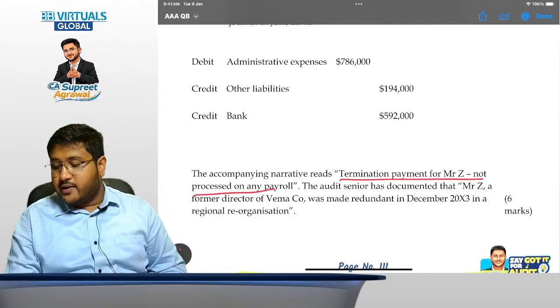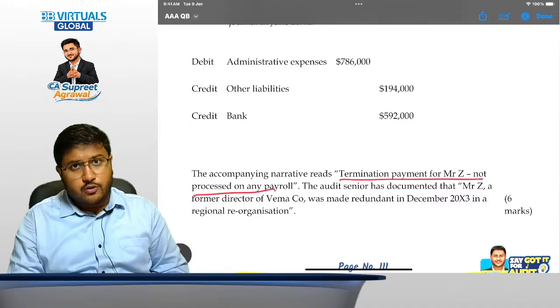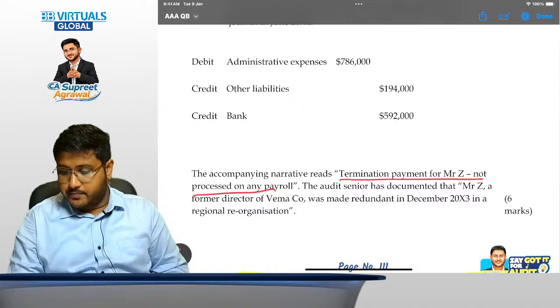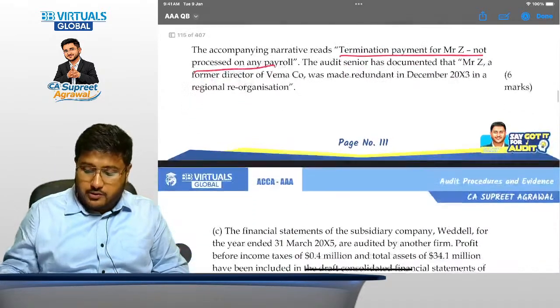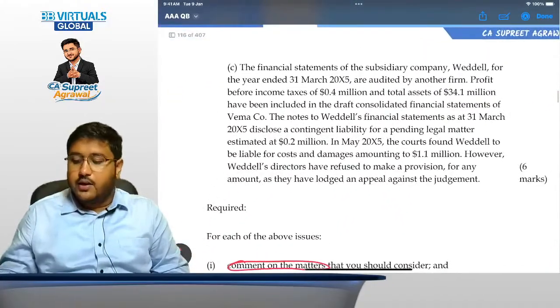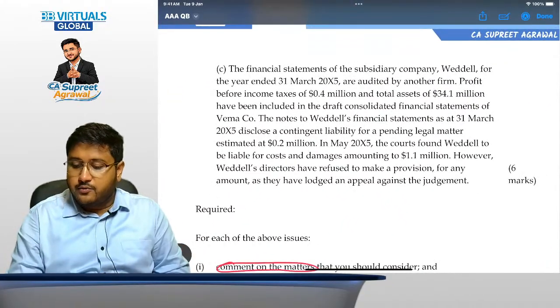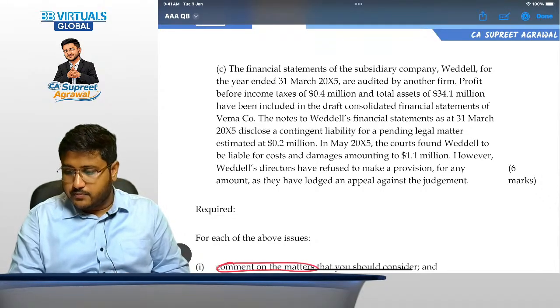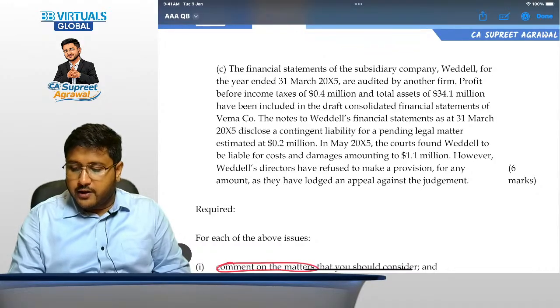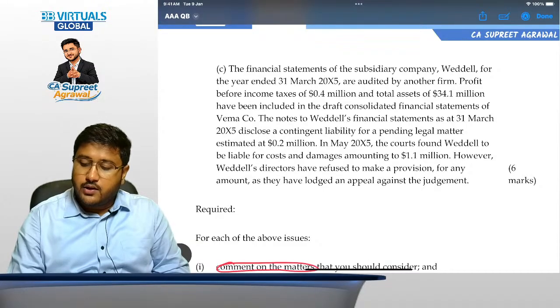Now, the audit senior has documented that Mr. Z, a former director of Vema company, was made redundant in December 2023 in a regional reorganization. Oh my god, he has been fired. Now, the financial statements of the subsidiary company Weddell for the year ended 31st March 2025 are audited by another firm. Okay. Profit before income taxes of $0.4 million and total assets of $34.1 million have been included in the draft consolidated financial statements of Vema company.